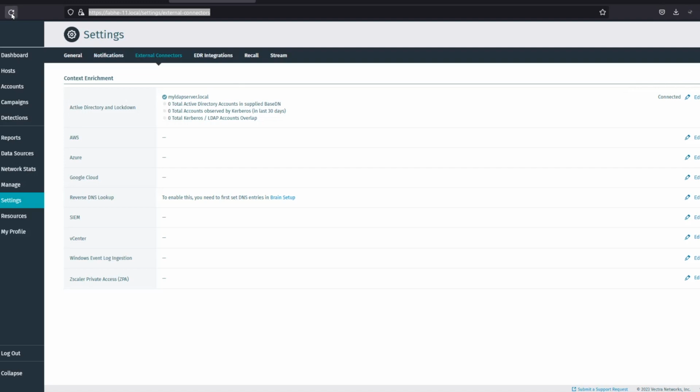I will just refresh the page to see what happens, and I can see there are thousands of Active Directory accounts being added. It can take up to 1 hour to show Active Directory accounts, and the sync operation will keep on running at certain intervals.